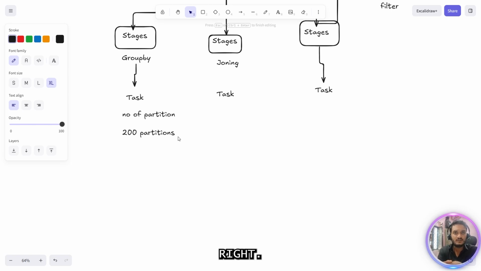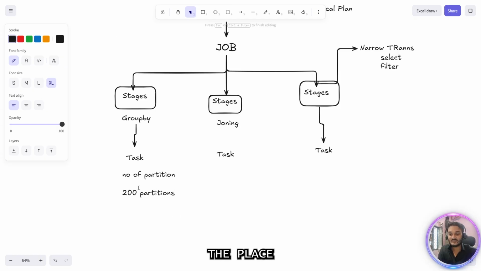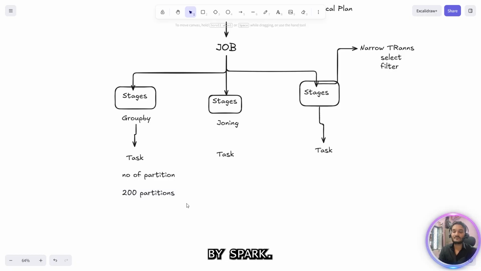That you also know, right? If your data is not that great, by great I mean it is not that huge, it is not going to create 200. It is going to utilize those 200 partitions, right? It is going to coalesce them. That is the place where optimization is being done by Spark. We are not going to use 200 partitions. It is going to make it 10 to 15 to 20, whatever is required. That's it. Else the partitions will be discarded itself. So this is how it is going to create partitions and work for us.